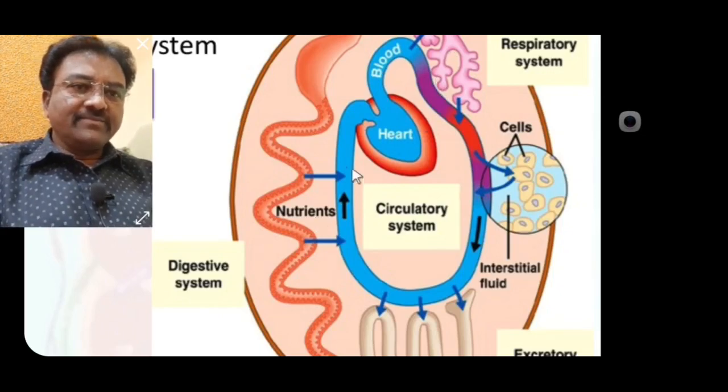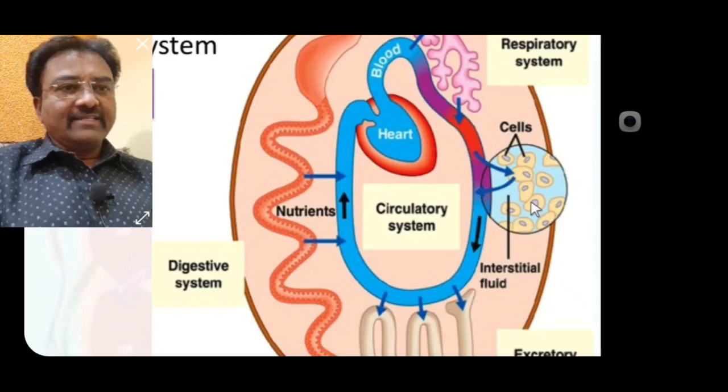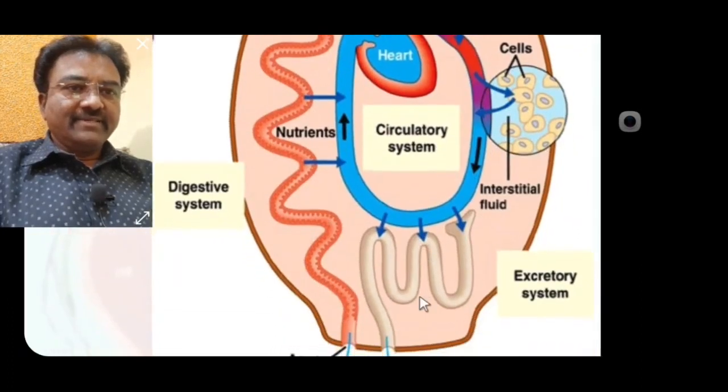Oxygen is also transferred from lungs to all body parts, each and every cell. Cell contains CO2 waste material, which is transferred from cell to lungs. Some waste material transfers from cell to excretory system.